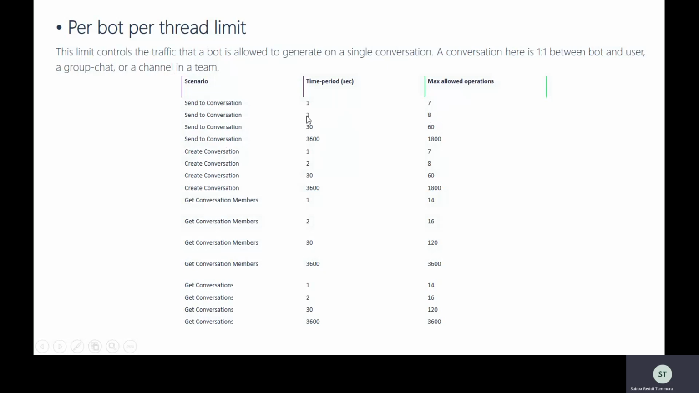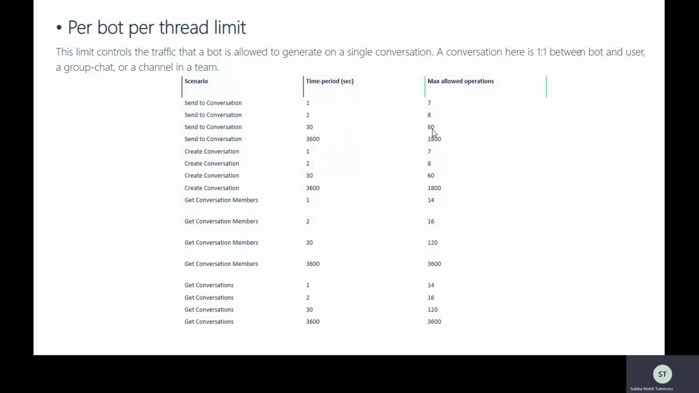That means, for example, if in 1 second you are allowed to send 7 messages, in 2 seconds you might think you can send 14 bot messages, but that is not allowed as per the limits. In 2 seconds you can only trigger 8 messages. After that it will throw the threshold limits, and in 30 seconds you are allowed to send only 60 messages to a single user.